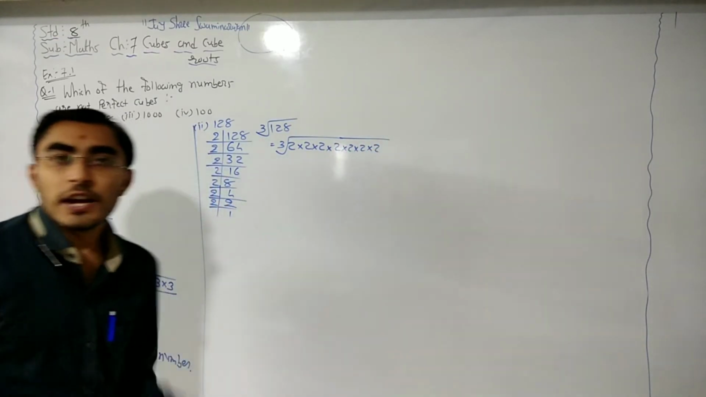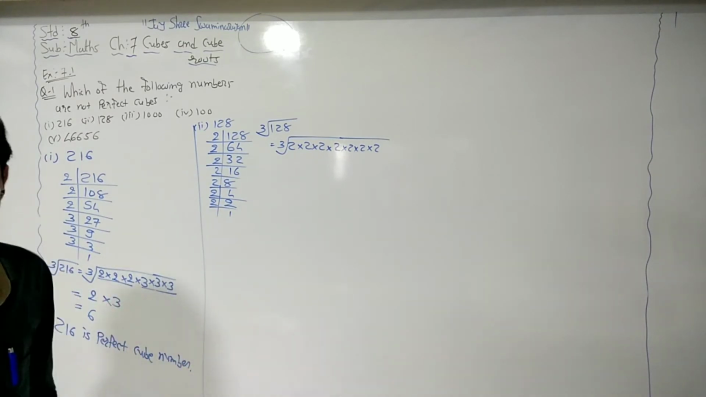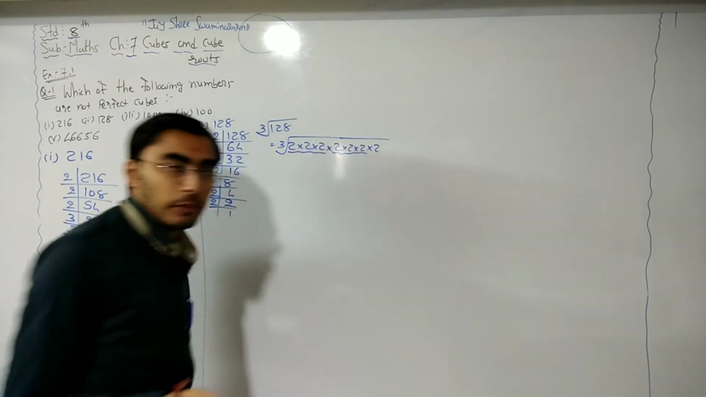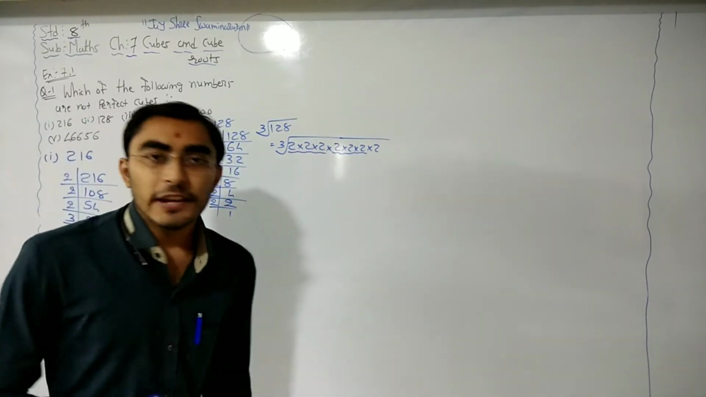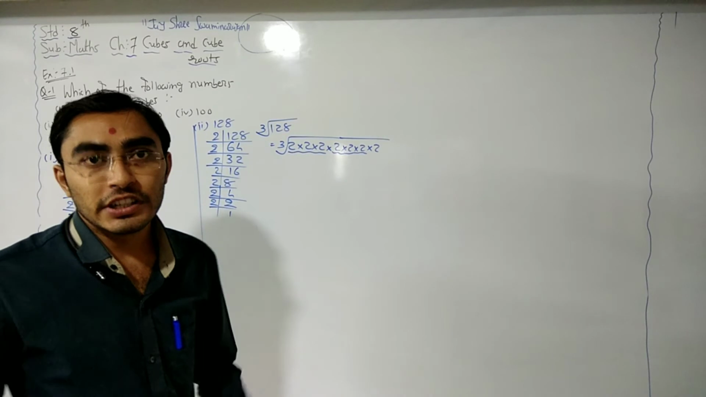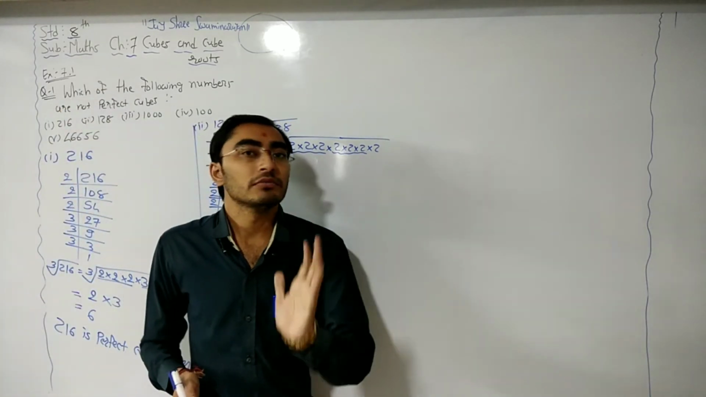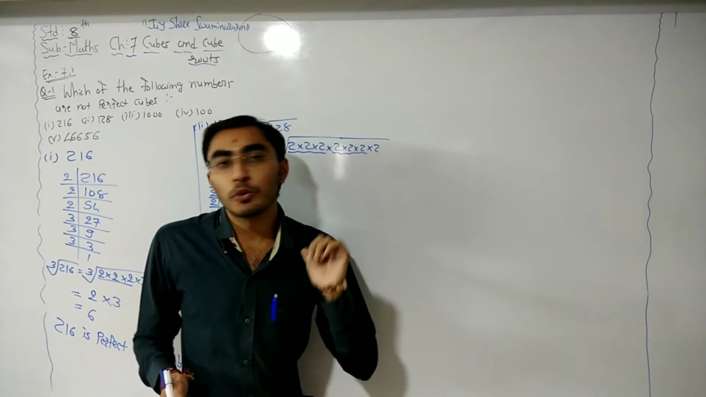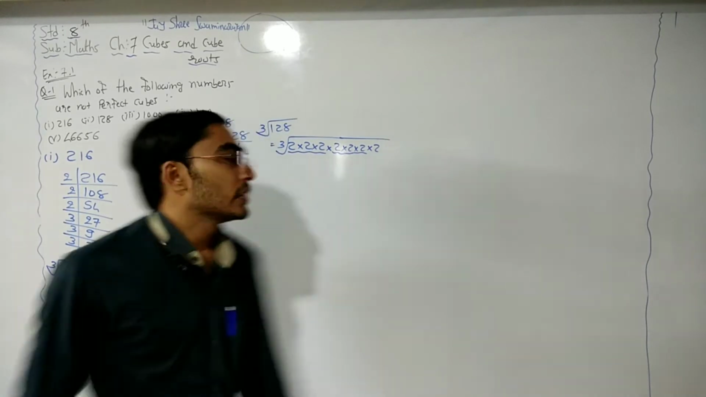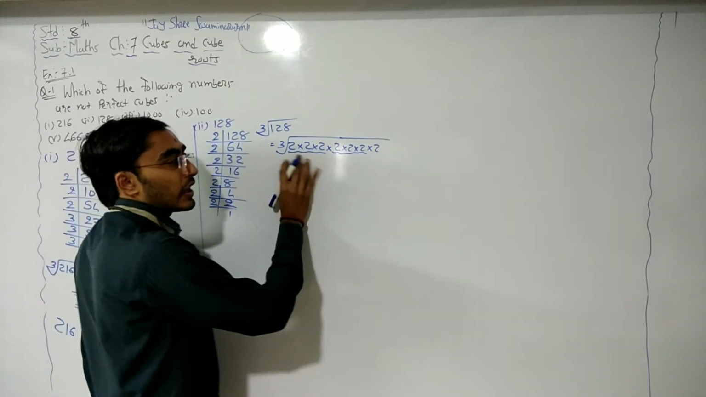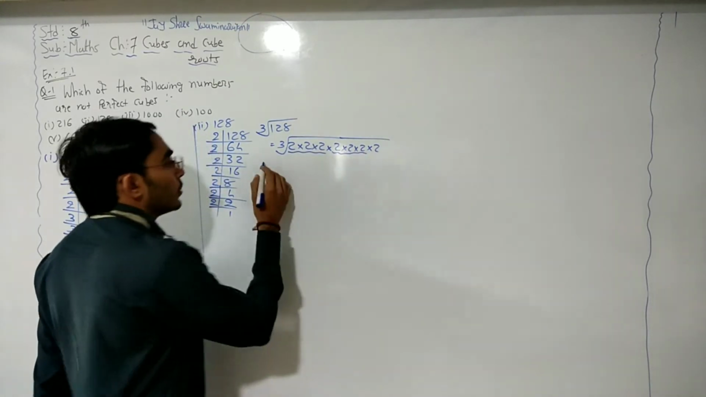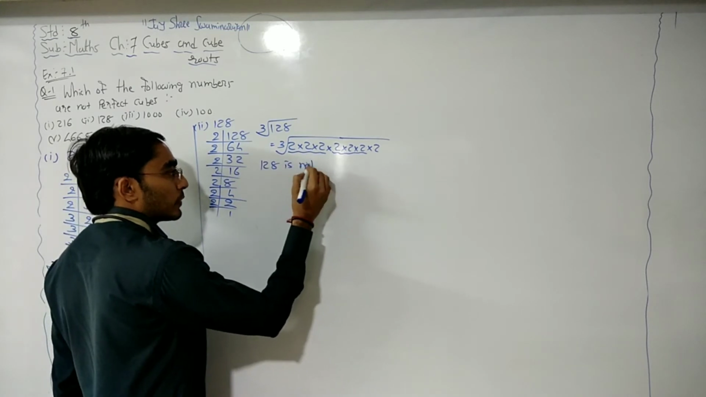So we need to make groups of 3 numbers, right? Here we have two groups, but one 2 is remaining. Here, two groups of 2 are made, but the third group is not formed. That means it is not a perfect cube number, and its cube root cannot be found. Right? It means here we do not have a group of 3 numbers, one 2 is remaining. So 128 is not a perfect cube number.